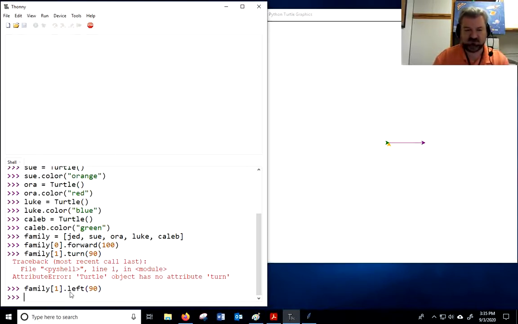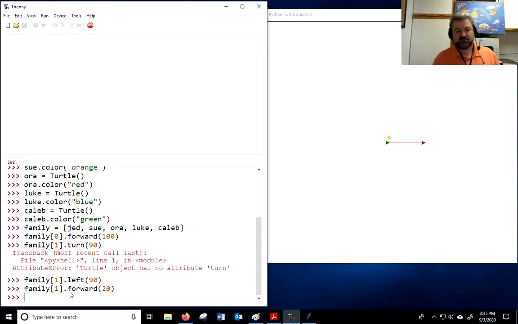And we should see Sue, who is orange. Let's make her go forward. And I could also just call Sue to make her go forward, but I'm practicing using this list as well. So you're kind of learning two things. You're learning about how to make different objects, and you're learning about a list and how you can store stuff.